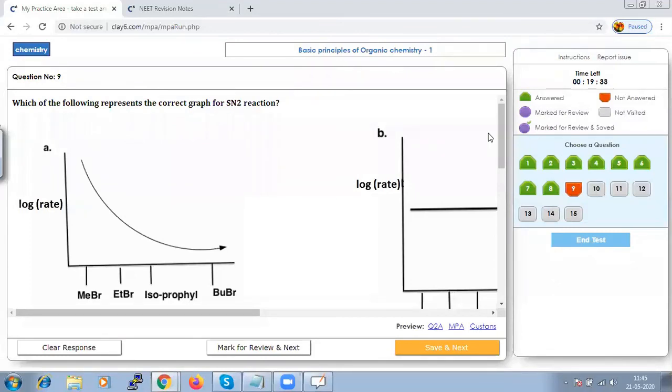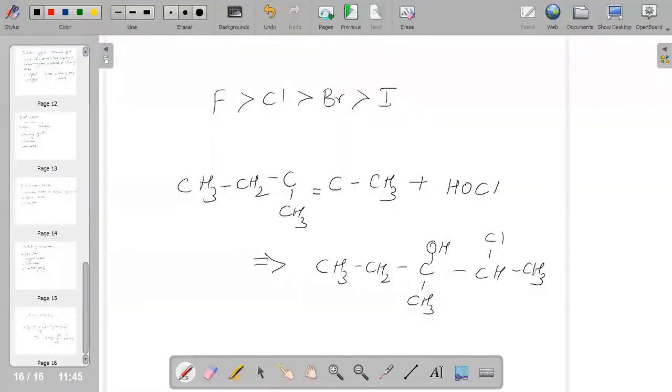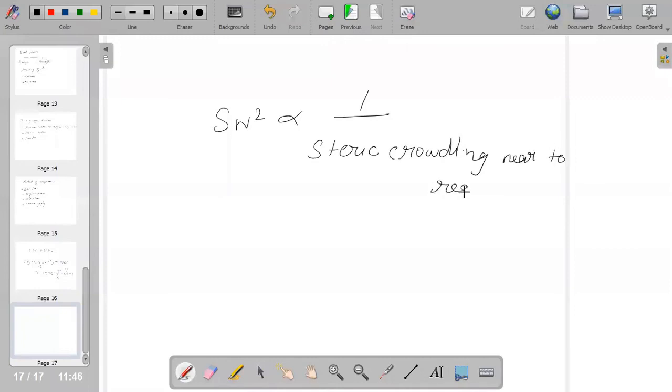If we are saying SN2 reaction, do remember a single concept, that SN2 reaction is directly proportional to 1 by steric crowding near to the reaction center. So whenever we try to compare that, it would be very simple to find out.